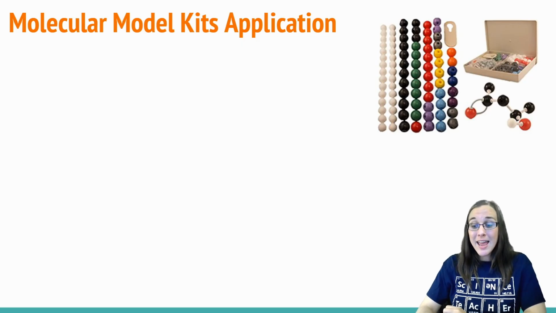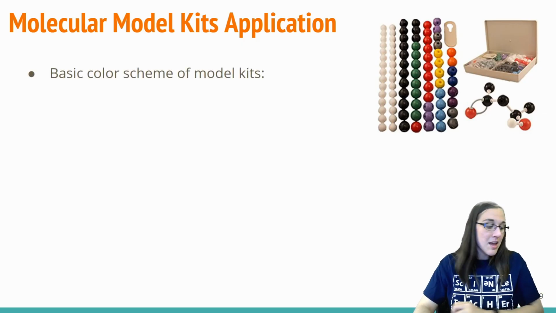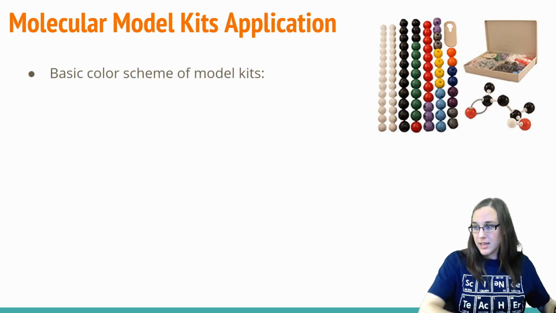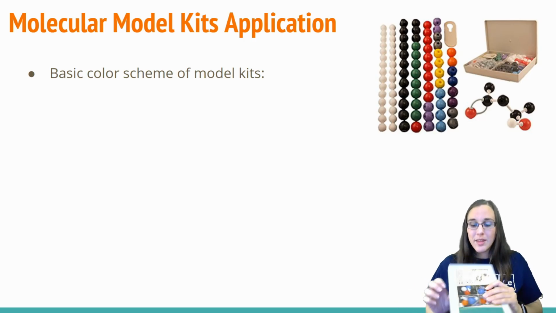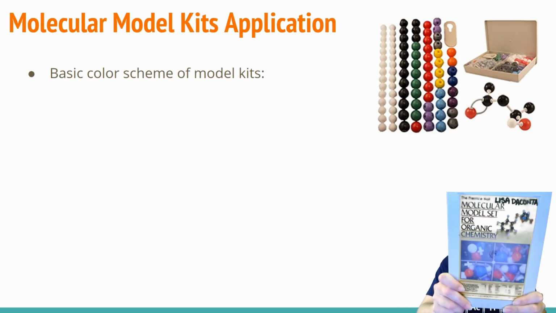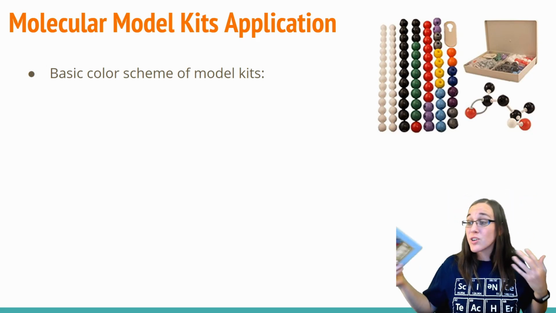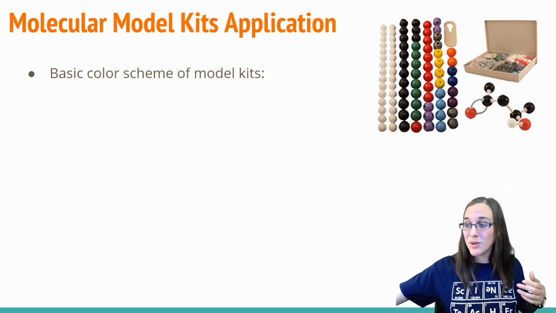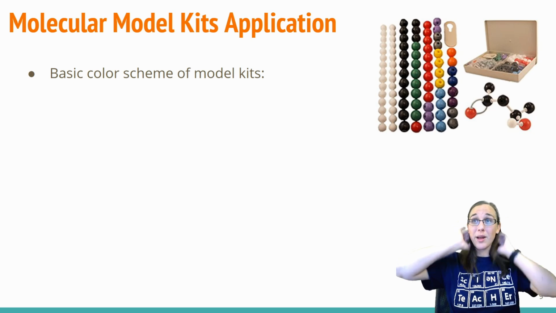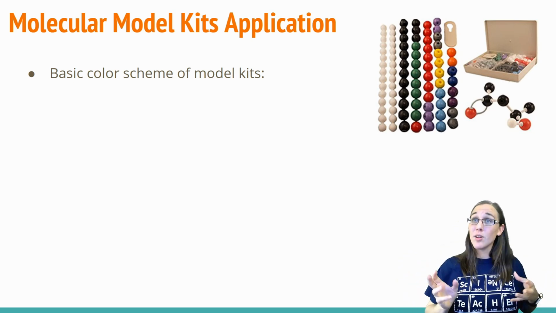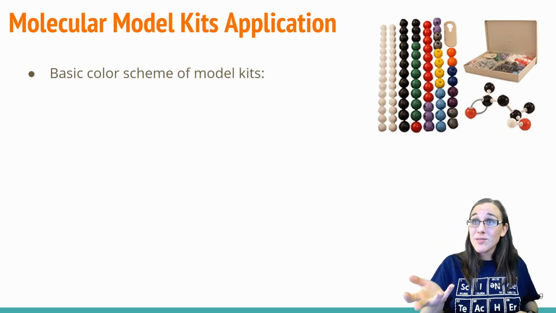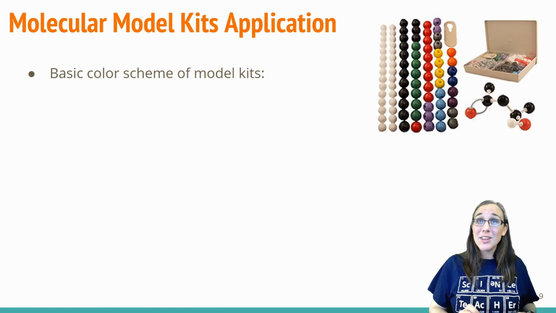Let's go ahead and try modeling this. A molecular model kit is rather useful and highly recommended if you are going to go into any kind of chemistry career, future, college. They're great. You can model them, kind of visualize what's going on at a molecular level, a molecule level, when we have two or more atoms bonded together.